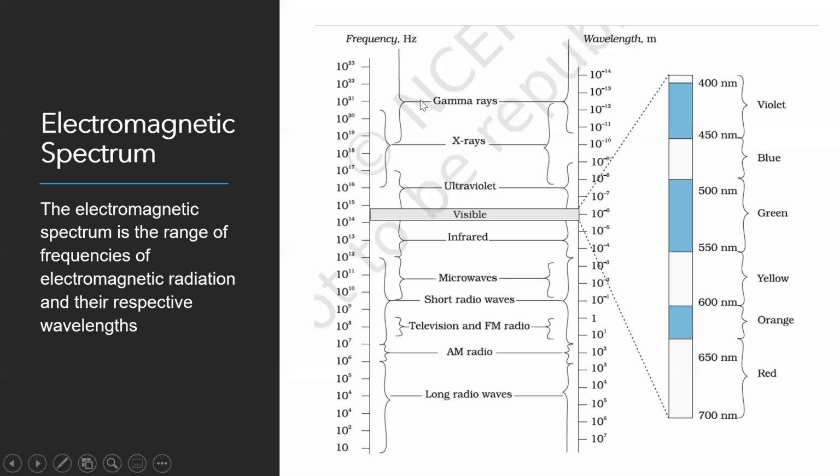You should know this order in which the spectrum is arranged. Either learn it as radio waves, microwaves, infrared, visible, ultraviolet, X-rays, gamma rays, or the other way: gamma rays, X-rays, ultraviolet, visible, infrared, microwaves, and radio waves. Let me ask you one question. Which of these waves have the maximum wavelength?